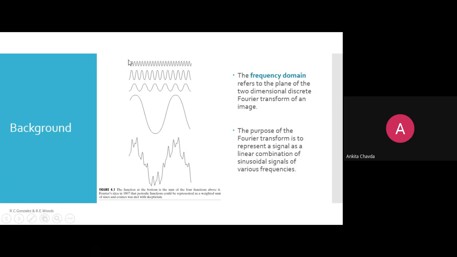This is a simple periodic frequency. This is the amplitude of one of the signals. This is another signal, and this is your fourth signal, and this is the one main signal, right? These four we are simply combining. We are doing the summation of this, and we have this, right?